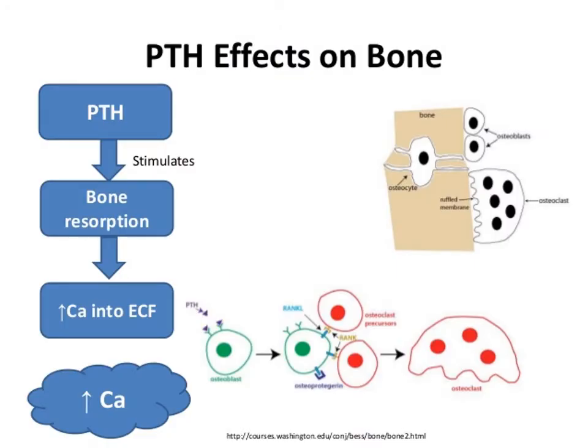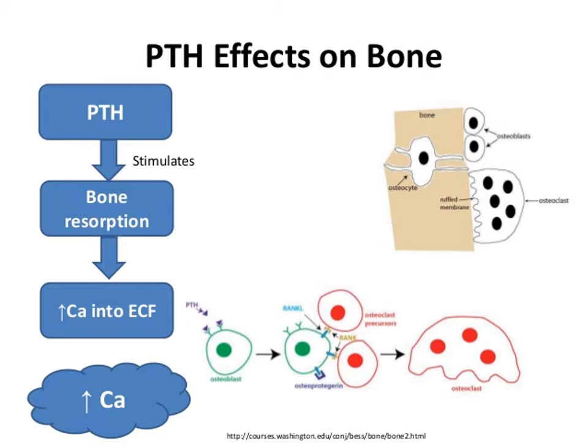Parathyroid hormone effects on the bone. Parathyroid hormone secreted from the parathyroid gland stimulates bone resorption through osteoclasts and results in increased calcium in the extracellular fluid and hypercalcemia. Parathyroid hormone basically drives osteoclast differentiation that causes bone resorption by increasing osteoblast expression of receptor activator for nuclear factor kappa B ligand, RANK ligand.